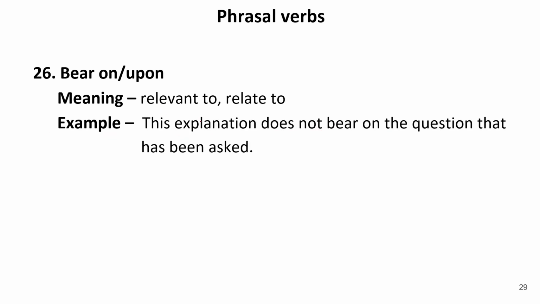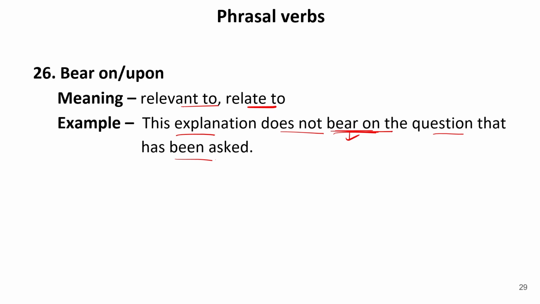Now let us move to the next one. Bear on or bear upon. It means relevant to or related to. For example, this explanation does not bear on the question that has been asked. It means the explanation which is given to us for the answer of the question that has been asked is not suitable. We can say that this is not the answer to the question that has been asked. So bear on means related to or relevant to. It means it is not relevant to the topic which has been asked.